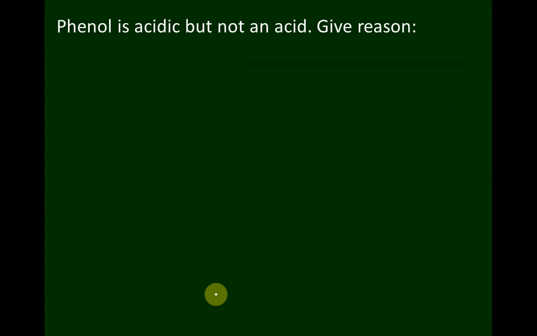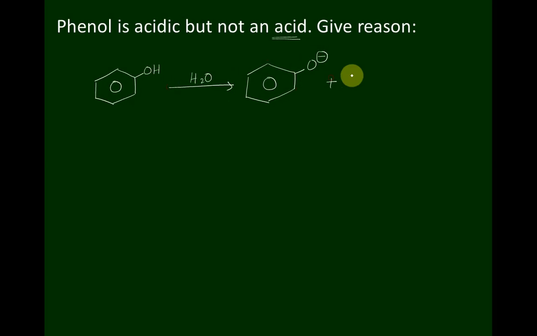In the last class we studied that phenol is acidic in nature. In today's class we need to learn further. Phenol is acidic but not an acid. Give reason. Whenever phenol is treated with water, it undergoes dissociation, forming resonance stabilized phenoxide with the release of a proton.